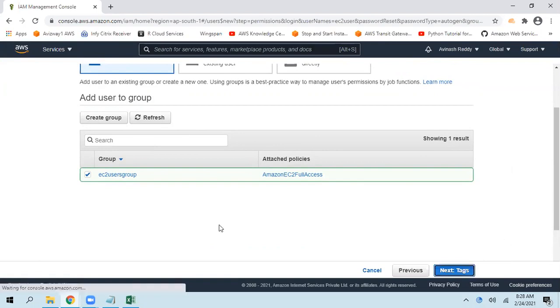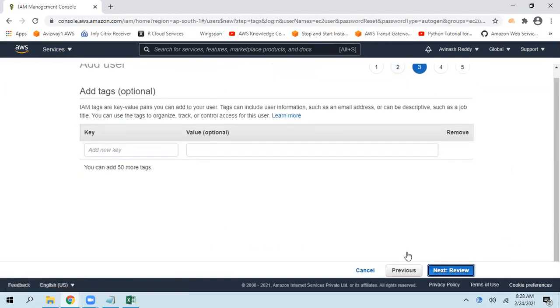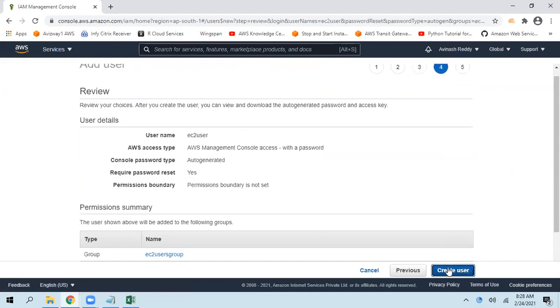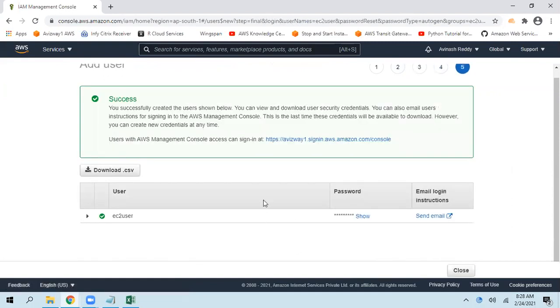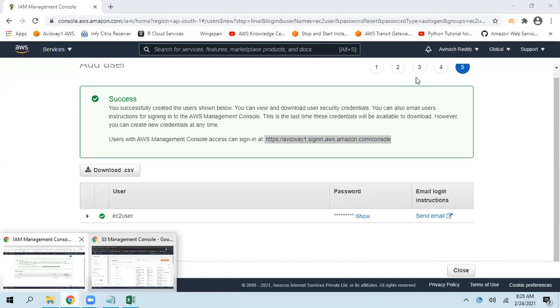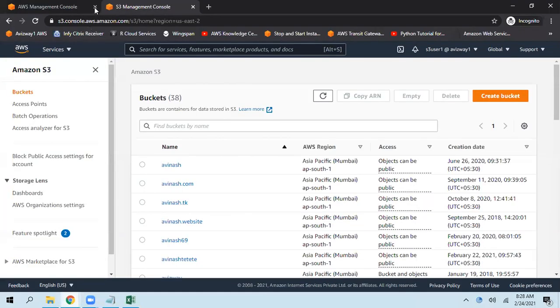So click on next. Review. Then create a user. Now another user got created. So this is a sign-in link we can use, EC2 user and the password. So I'm going to sign out from this S3 user. I will log in as an EC2 user.